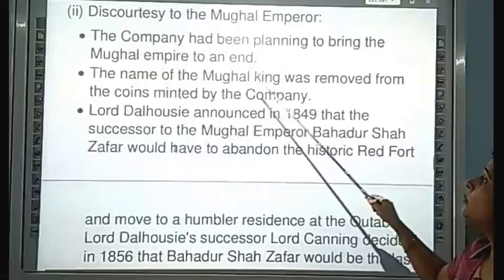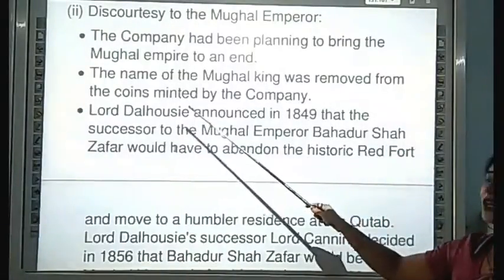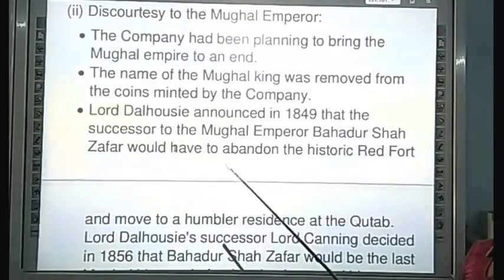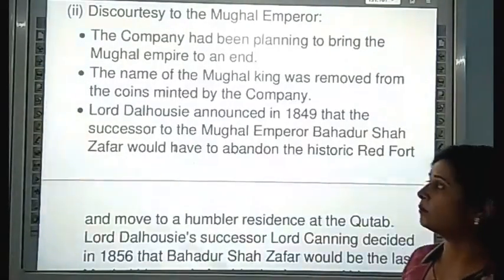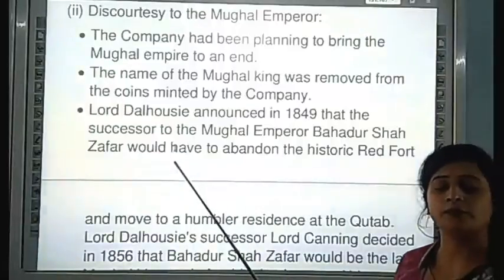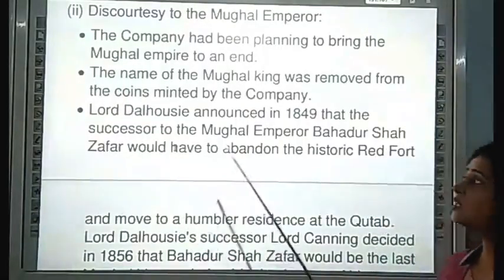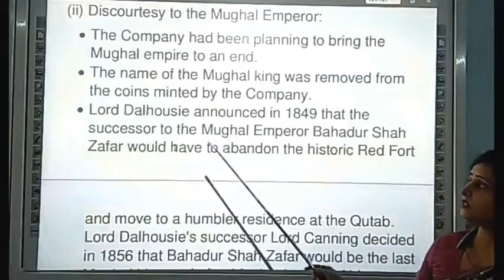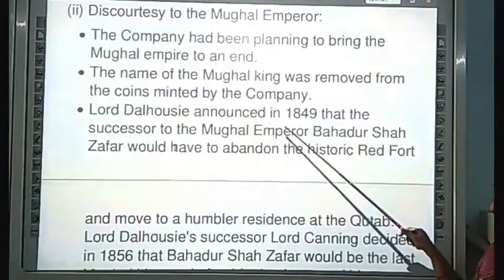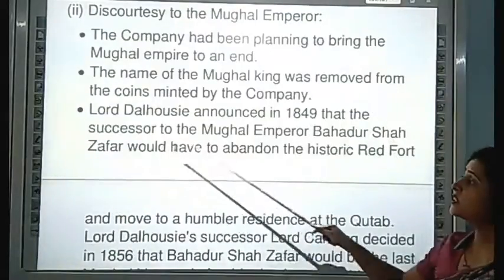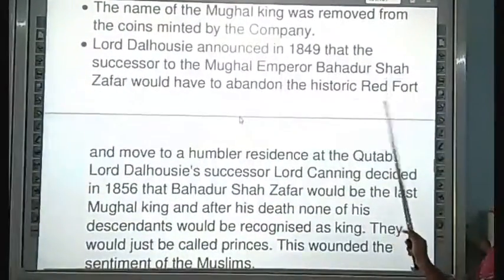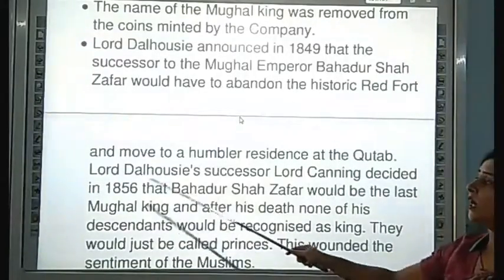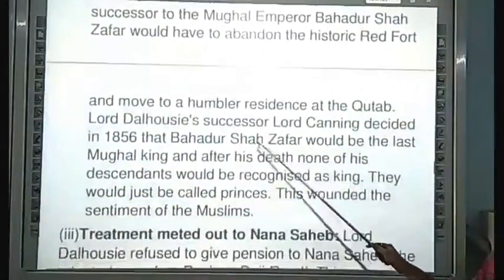The name of the Mughal king was removed from the coins minted by the company. The company removed the Mughal marks from the coins. Lord Dalhousie announced in 1849 that the successor to the Mughal Emperor Bahadur Shah Zafar would have to abandon the historical Red Fort and move to the humbler residence at Qutub.